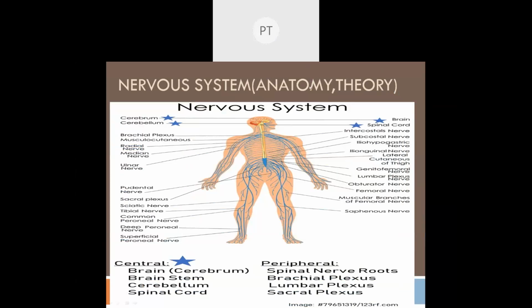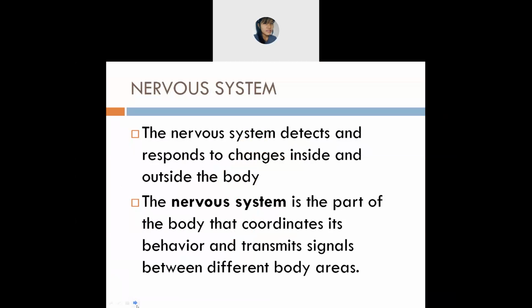It means the daily activities which you are doing, starting from the time you get up. You brush your teeth, you have something, you do some activities. All these are done with the help of the nervous system. It helps you in controlling your body, controlling your mood. So the nervous system is responsible for all these things. Now we will see what we mean by nervous system.